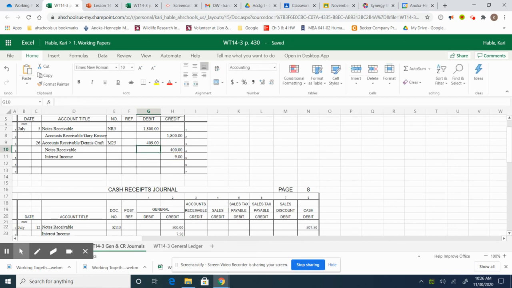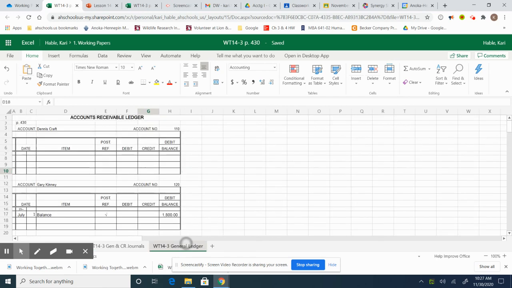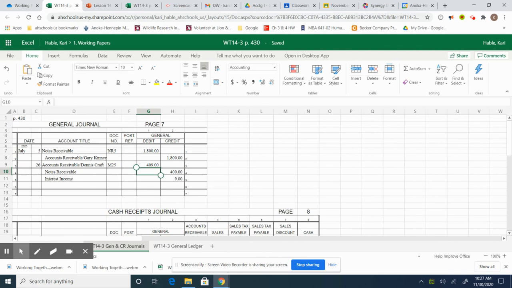Okay, you guys would have to post it in the general ledger. Not going to make you do that. So you guys could just do the first two tabs for application 1413, and that's it. You're done.